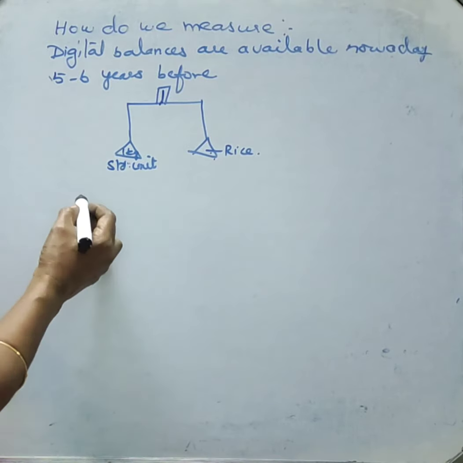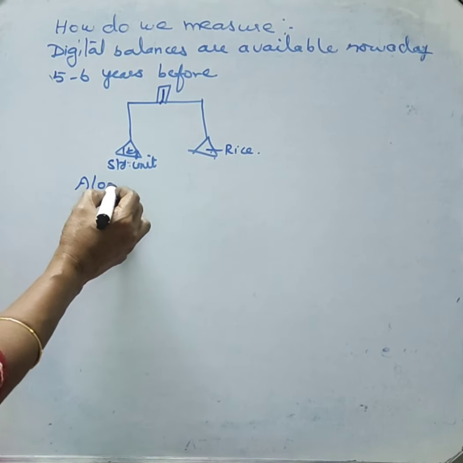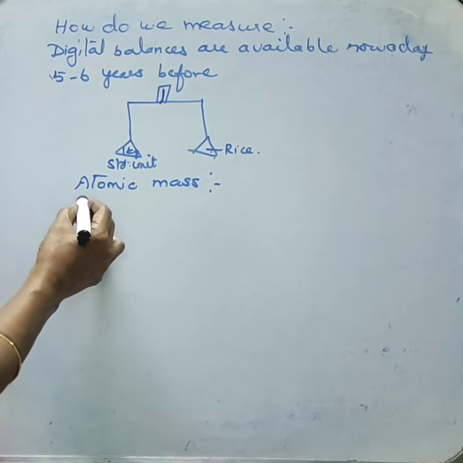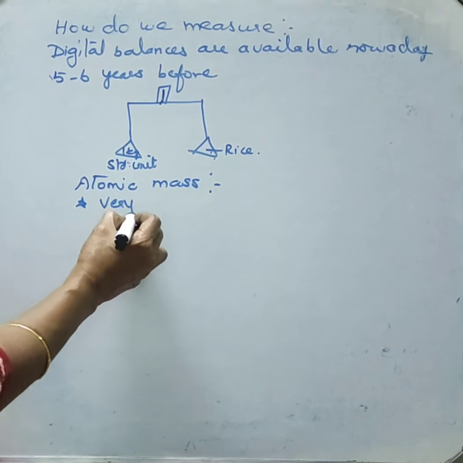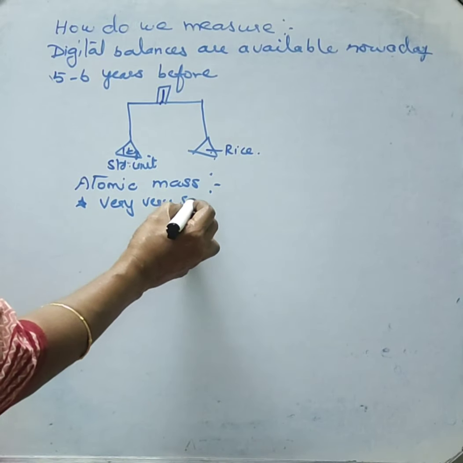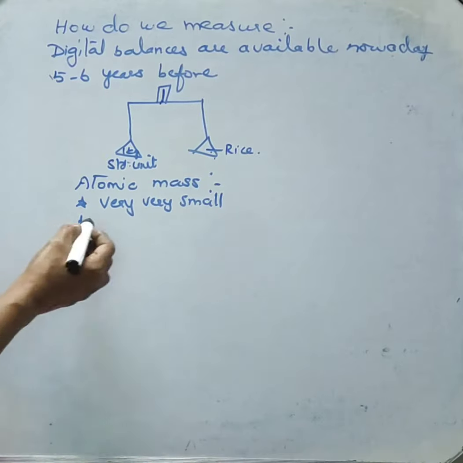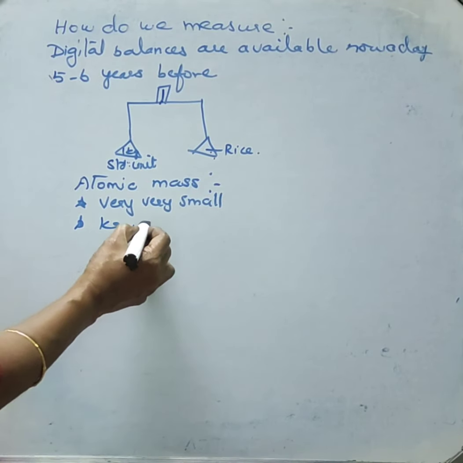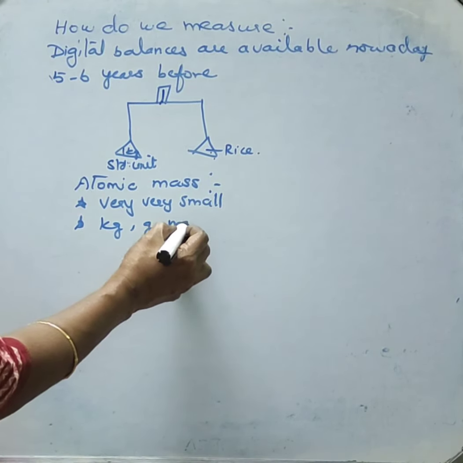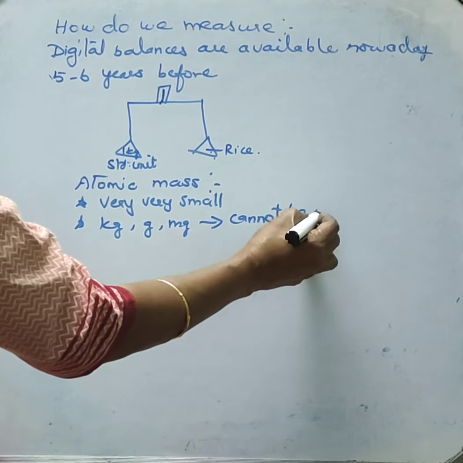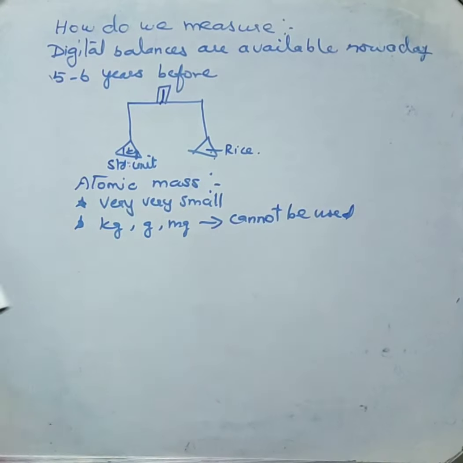Now let us see the concept of atomic mass. Atomic mass is very, very small. So we cannot use kilogram, gram, milligram, or even nanogram. These are not suitable units to measure atomic mass.